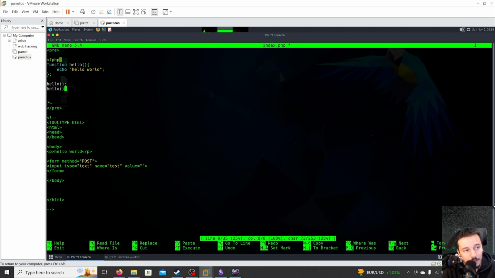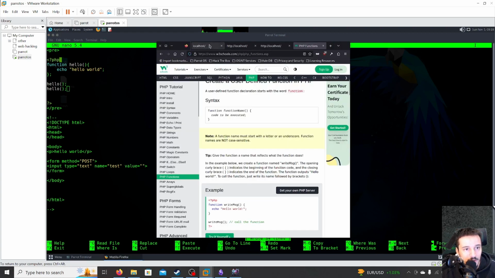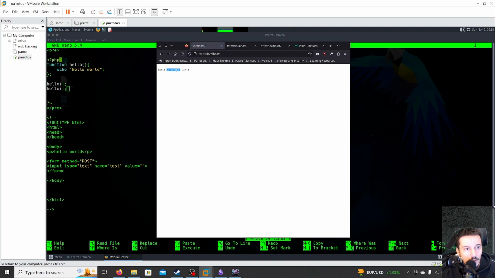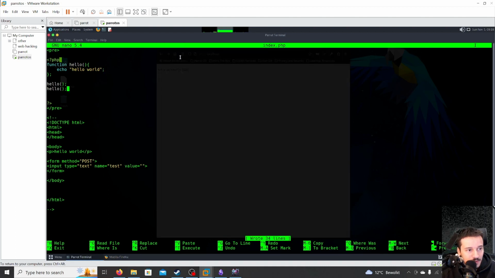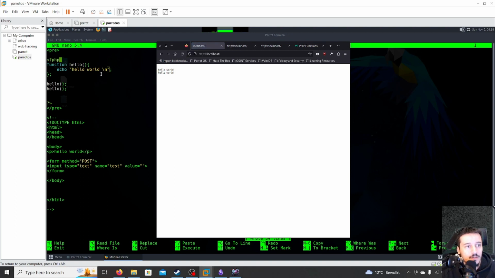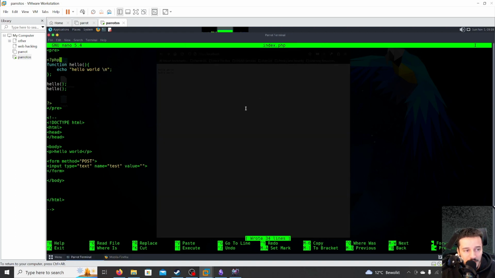And let's call our function twice, and that's why we create functions, so we can reuse our code easily. If we refresh the page now, we can see we called hello world twice. And we can see here it shows us hello world without going to the next line. We can use \n to go to the next line. So if we refresh now, it should go to the next line. So \n basically tells it to go to the next line.